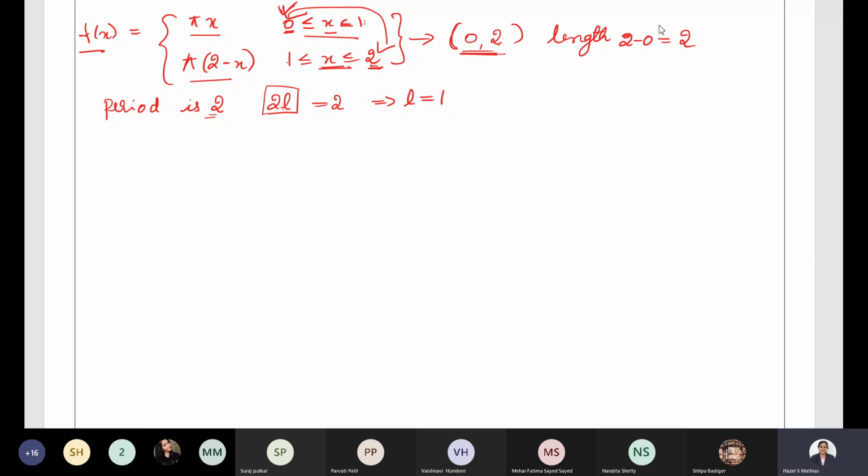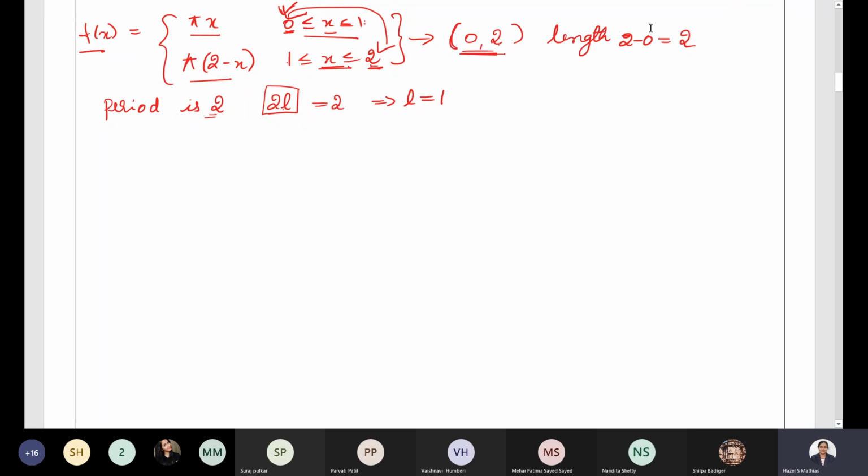So this is the length. This is the actual interval. You can check in the case of minus pi, comma pi as well. It will be given minus pi to 0 and 0 to pi. So the interval will be minus pi to pi. Okay, so this happens in the case of discontinuous functions. One interval will be there, it will be split into two parts. So 0 to 2 is split in two parts, one is 0 to 1 and 1 to 2. So our total interval will be only one, that is 0, comma 2.